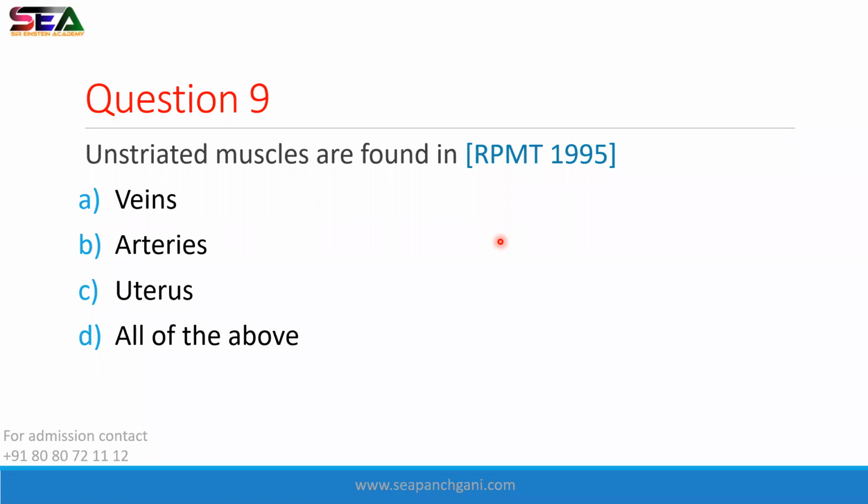Okay. Very good, Divya. Very good, everyone who are answering. Please try to answer. All of the above. What are veins, artery? These are your blood vessels. Yes. तो blood vessels में, by the name we can say unstriated means what? Unstriated means smooth muscles. So smooth muscles are present in your blood vessel. I have told this in the beginning of the lecture. And uterus also consists of smooth muscle. Moving forward.